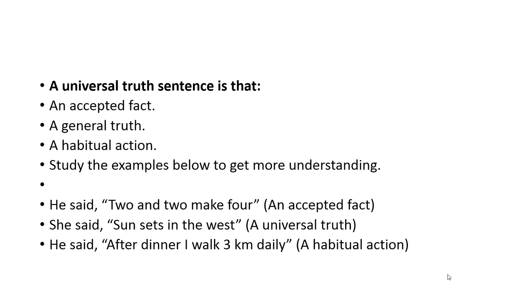A universal truth sentence is one which states an accepted fact, like God is one. That is an accepted fact. It may be a general truth, or a habitual action, like we were talking about, that he wakes up at 8 a.m. That is also a habitual action. Study the examples below to get more understanding. He said, "2 and 2 make 4." That is an accepted fact.